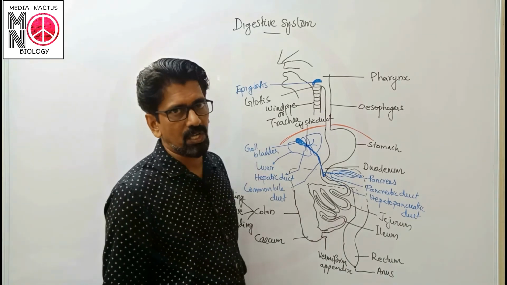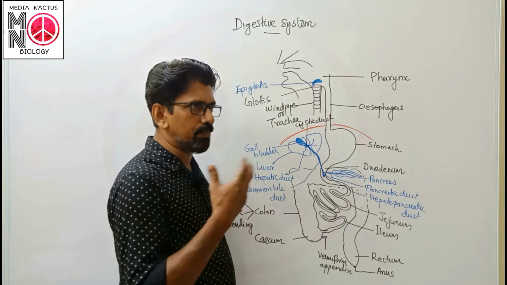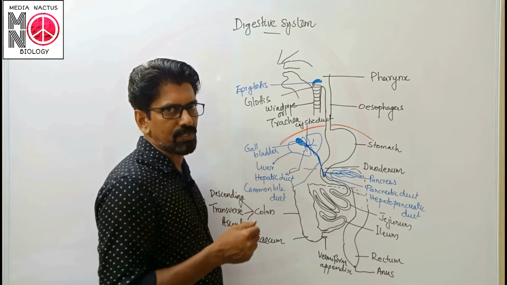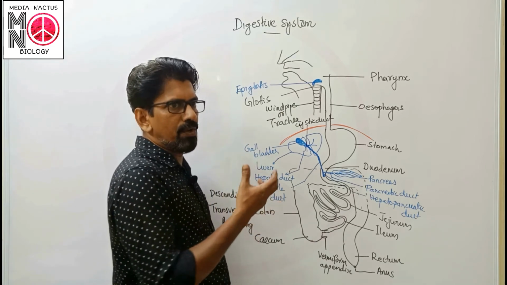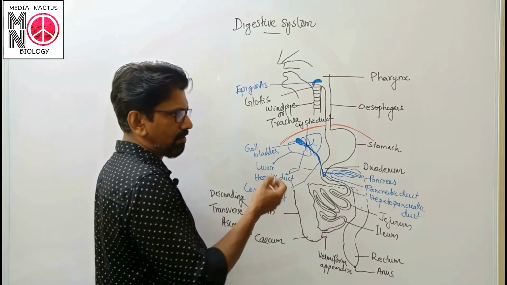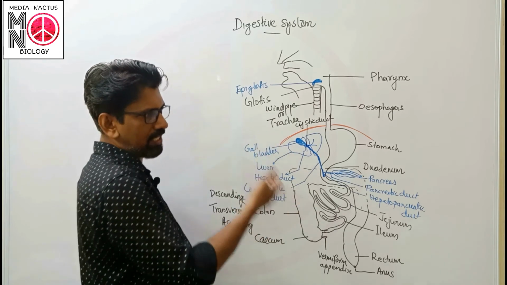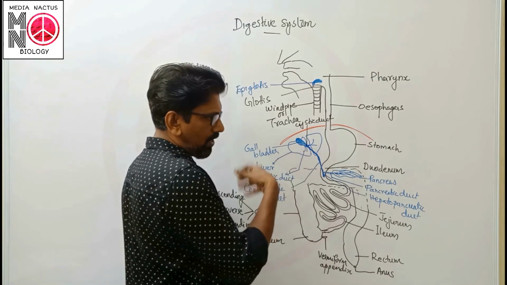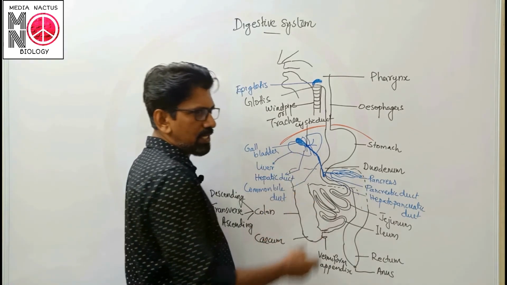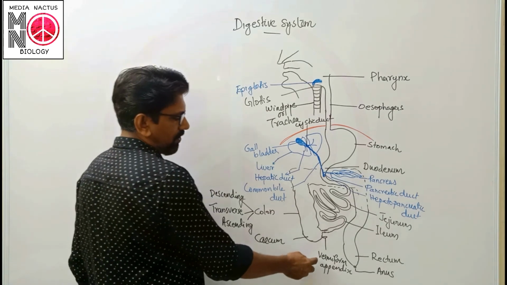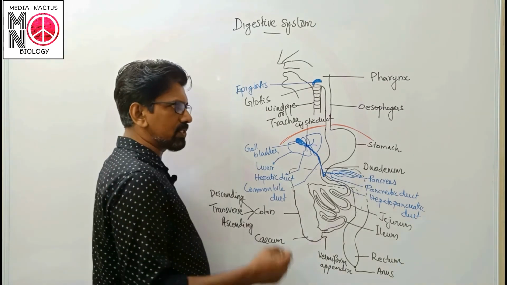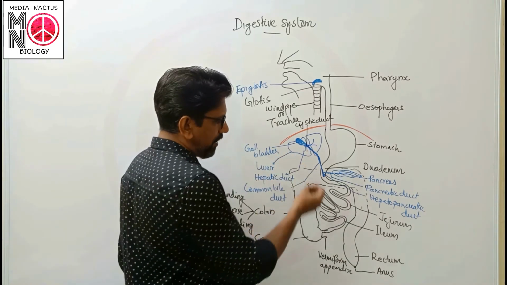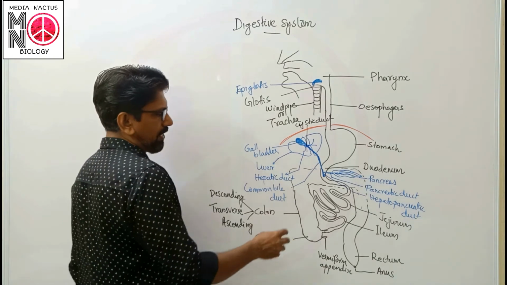What is the meaning of vestigial organ? Organ which was supposed to be functional and well developed in ancestral organism and present in new generation, modern counterparts or modern organism, as a reduced and functionless form. That is known as the vermiform appendix. It was considered as the cellulose digesting part in ancient organism.